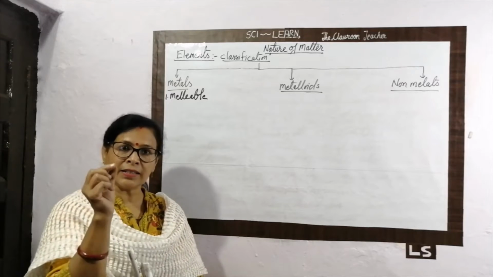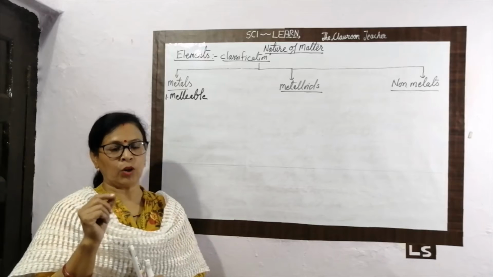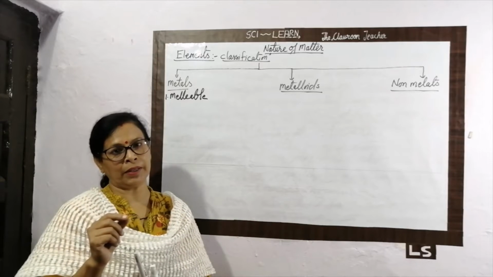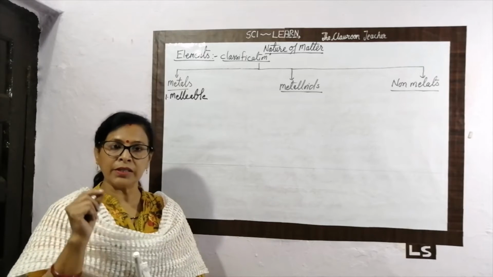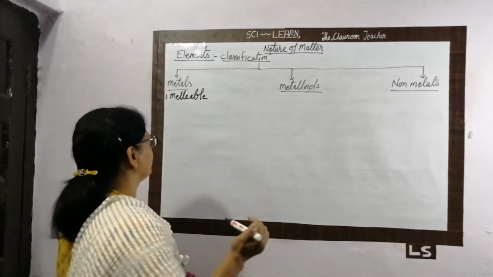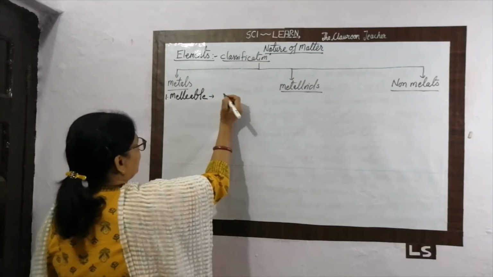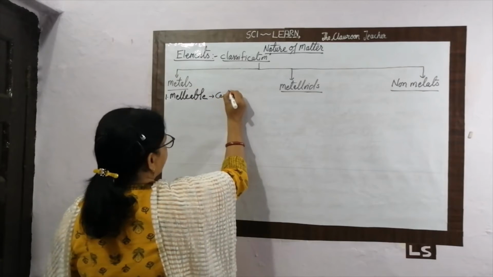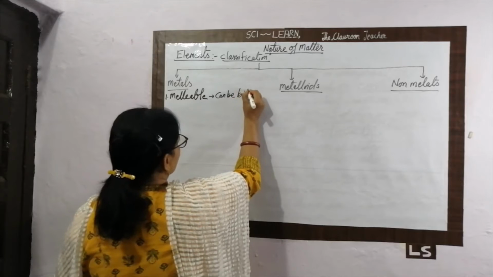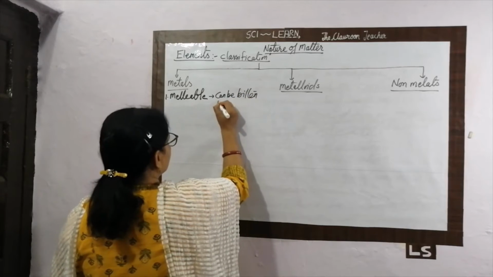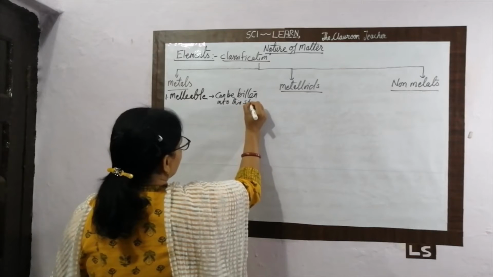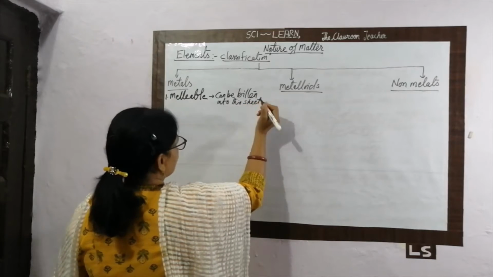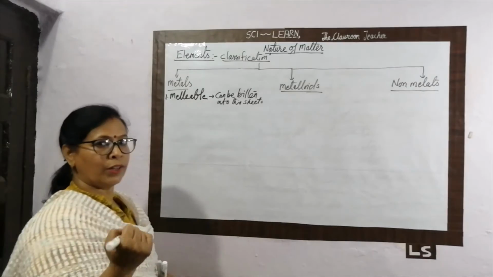The foil is the thinnest form of the metal. So all metals have malleability. Malleable means they can be beaten into thin sheets. For example, aluminium foil.